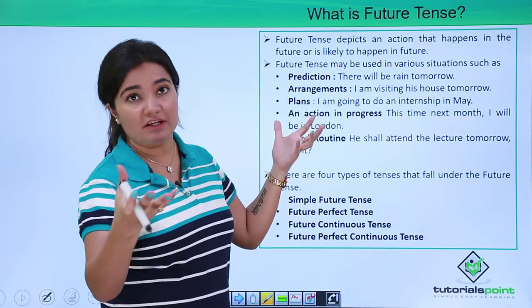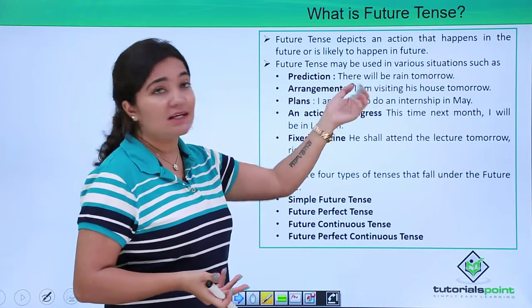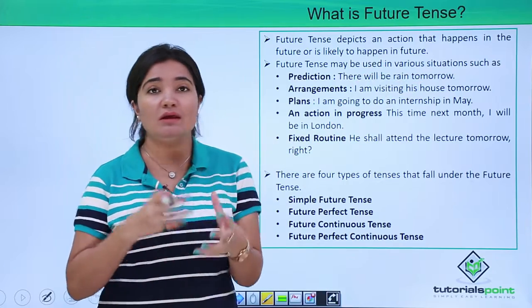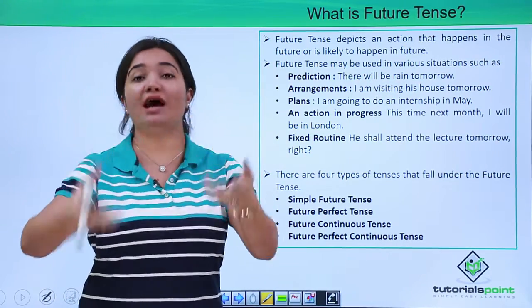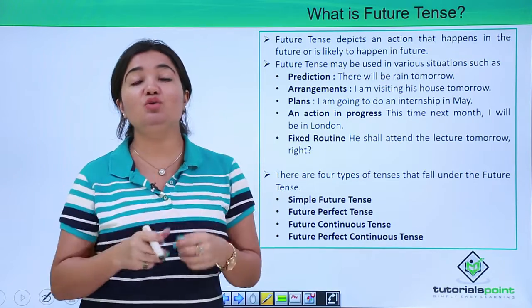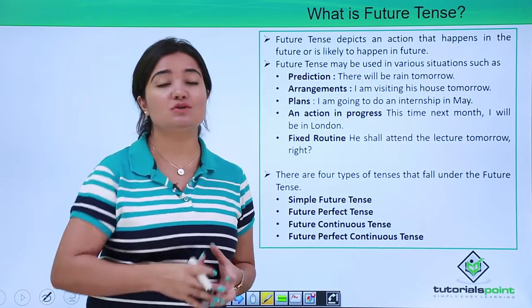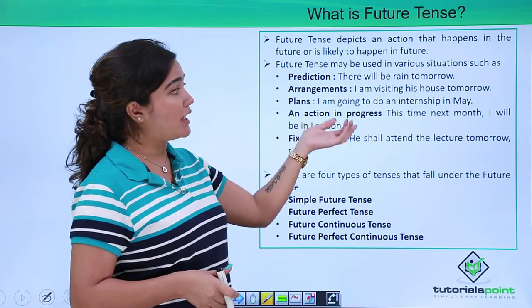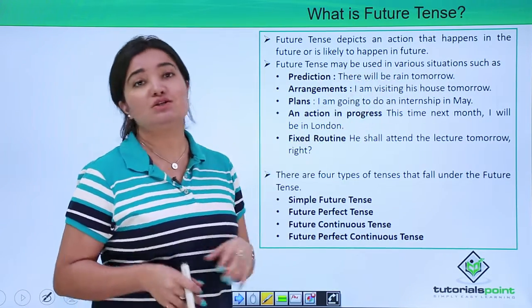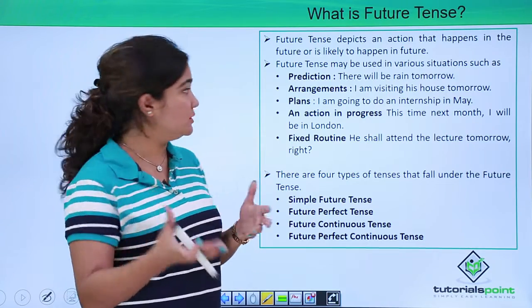Or else arrangements. So what do you mean by arrangements? For example, I am visiting his house tomorrow. So something that you're going to do, some action that you've planned which might happen in future, and you want to convey that. So that is also when you might want to use it. Now plans, I'm going to do an internship in May. So again, something related to future.